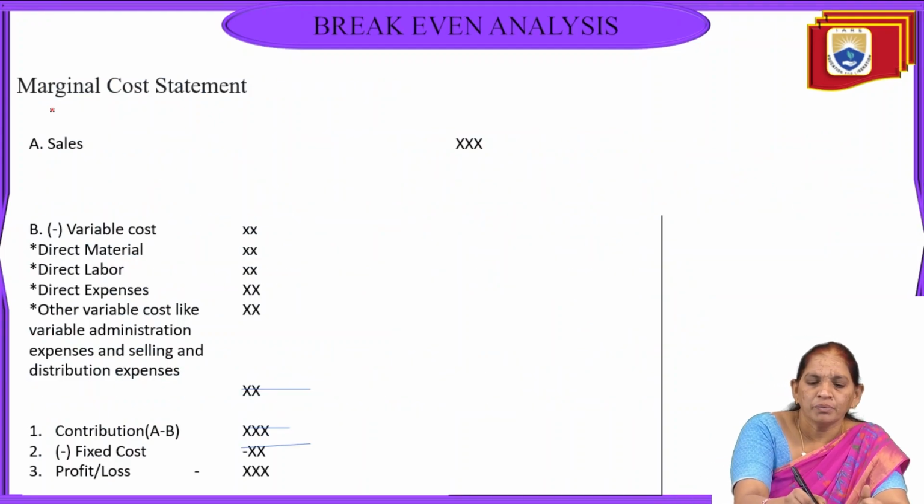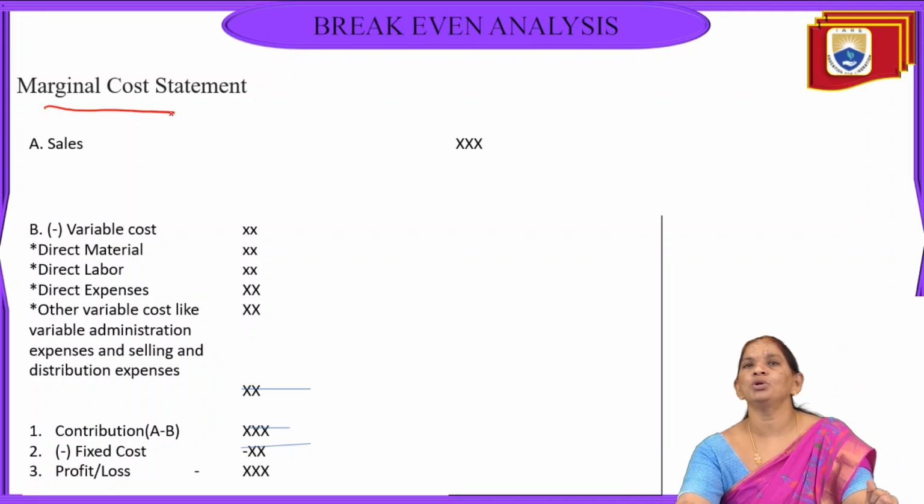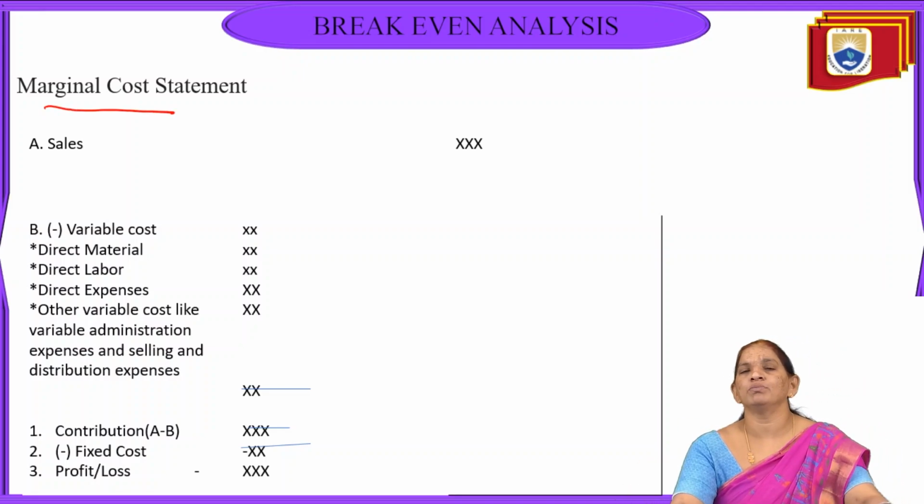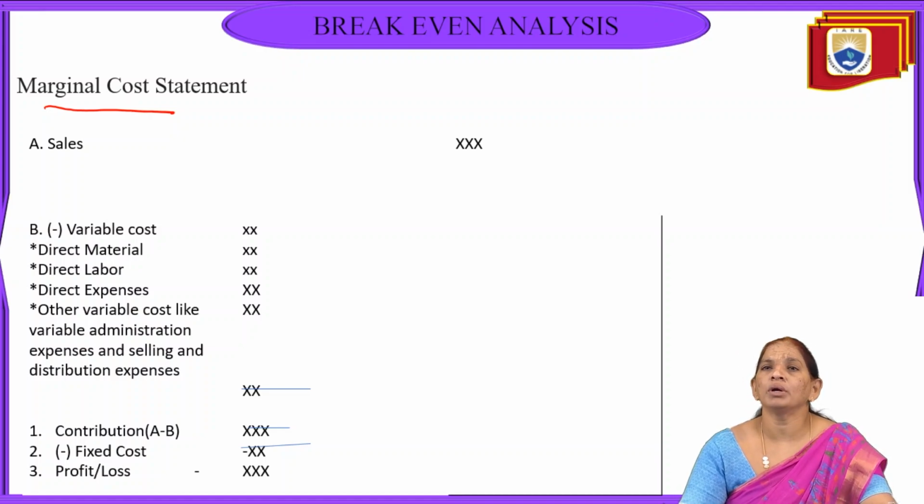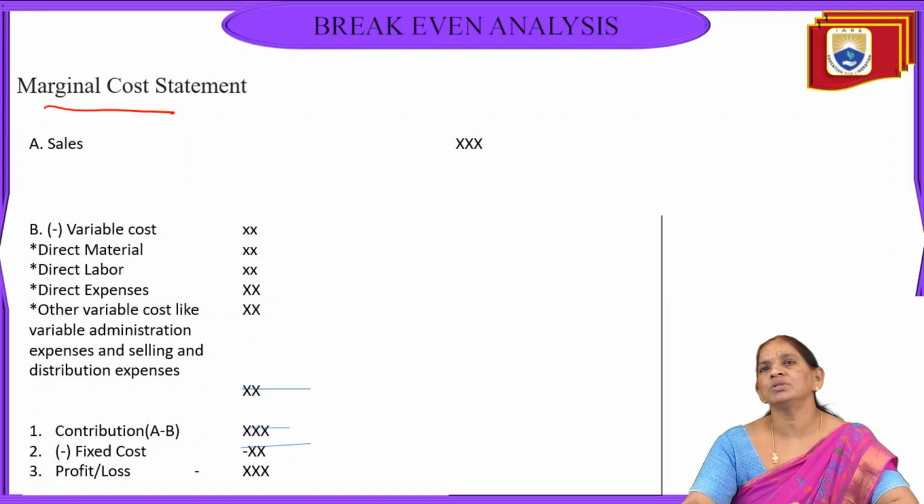Now we'll see the marginal cost statement. In order to identify whether the organization's production is able to reach a break-even, first we should have a statement called the marginal cost statement. In this we have important items like sales, variable cost, contribution, fixed cost and profits. This statement is common in cost accounting and is utilized to identify the break-even analysis.